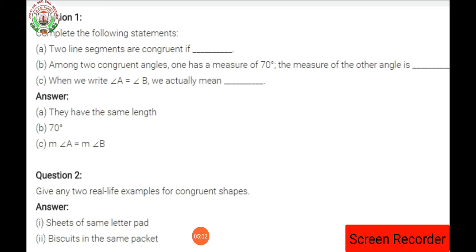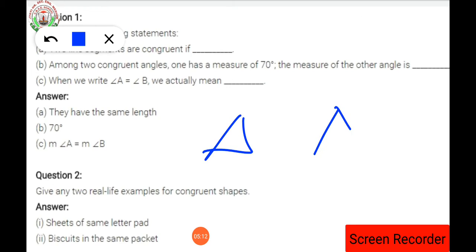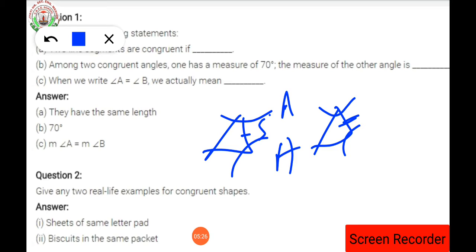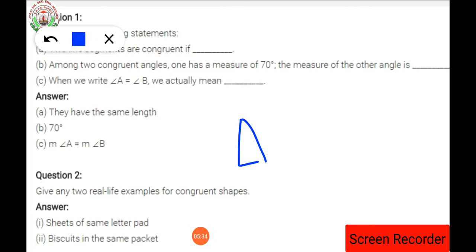Next, the third one is angle, side, angle. In that, we have two angles and a side. What are the two angles? If suppose this is the triangle, the side which we are considering should belong between the first two angles like this. Then only it is said to be angle-side-angle. Between the two angles, the side should be present. RHS means it is the RHS congruency rule, and it is applicable for right-angled triangles.